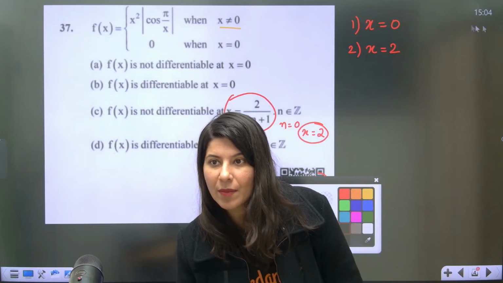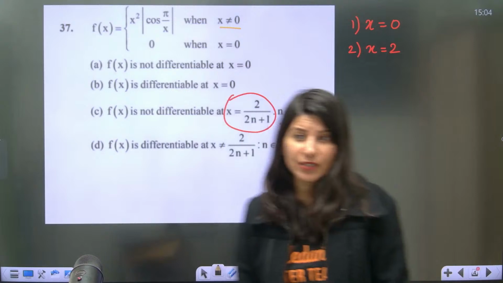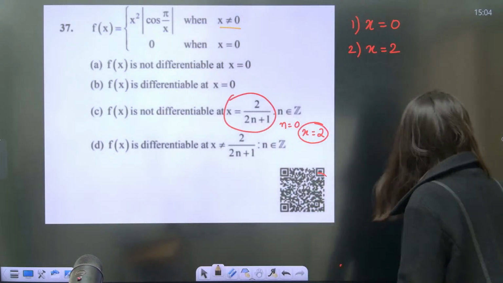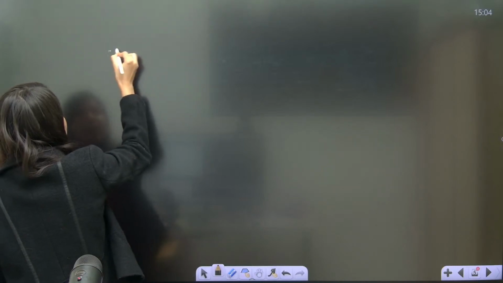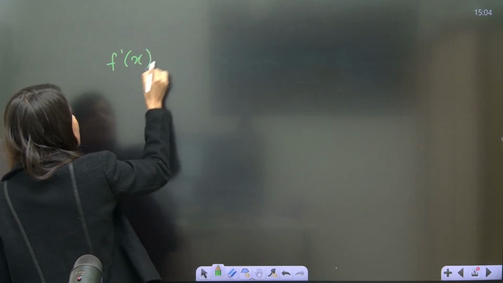So one by one we are going to check. We'll start from x equals 0. So for that, let me just give you a brief about f dash x. Suppose you need to calculate f dash x by first principle.